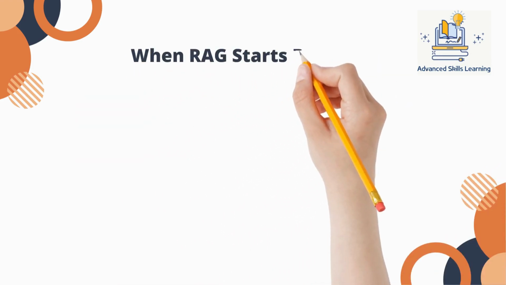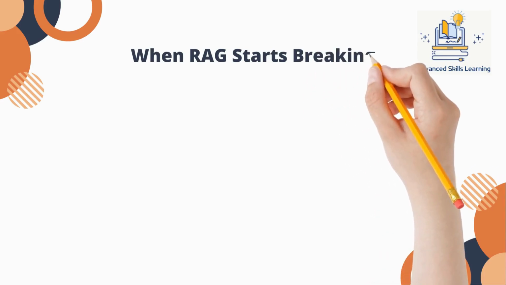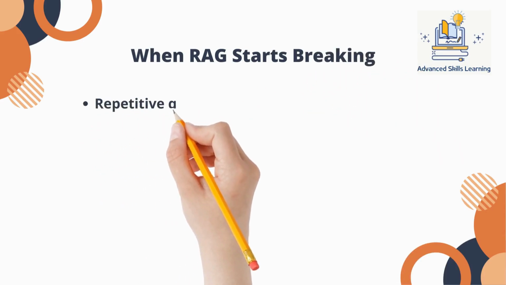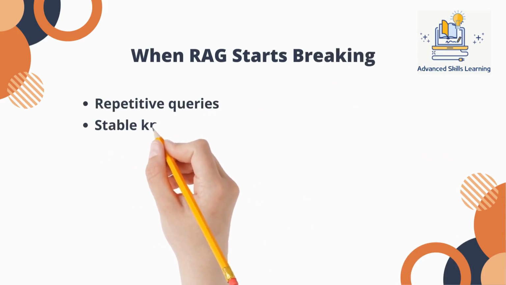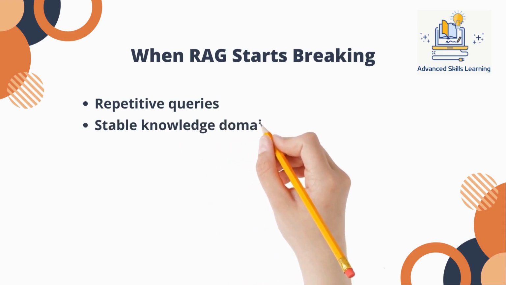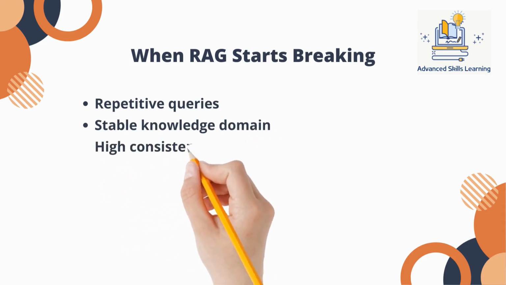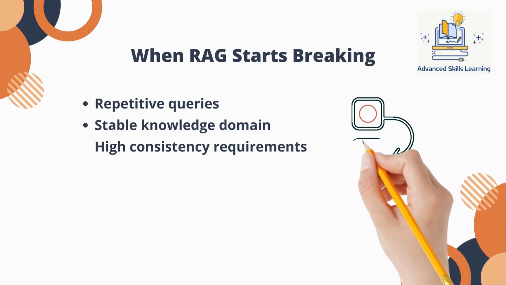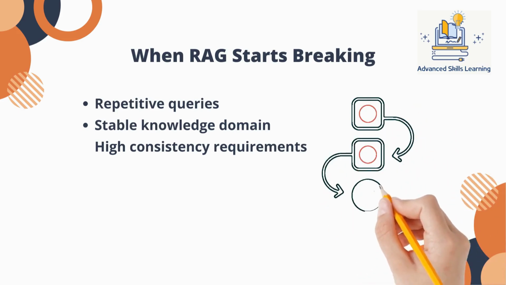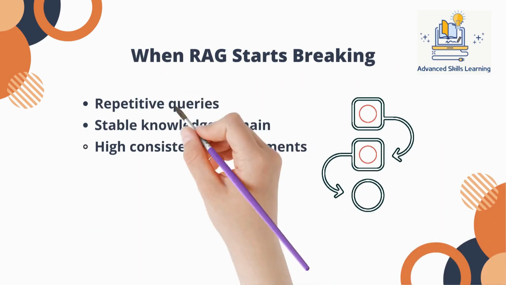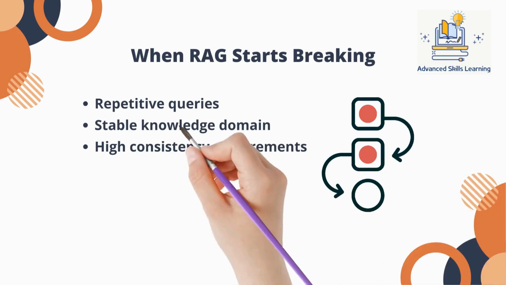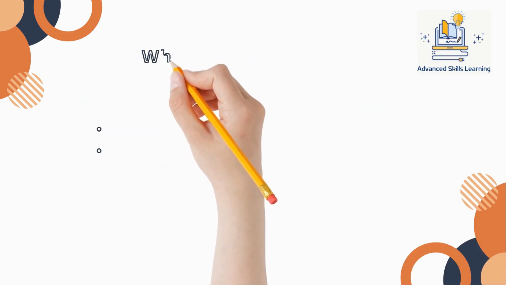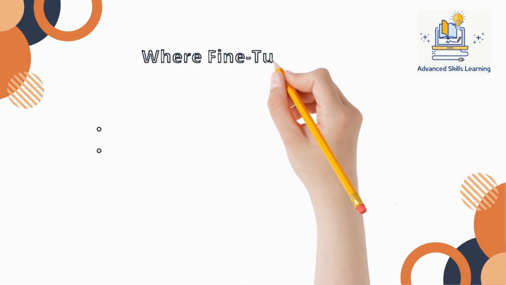RAG starts breaking when your use case is repetitive. If users are asking similar questions over and over, retrieving context every time becomes wasteful. When the knowledge domain is stable, you're refetching the same information repeatedly. And if your system requires consistent outputs, like compliance or structured responses, RAG introduces too much variability. In these cases, retrieval becomes overhead rather than a meaningful source of improvement.